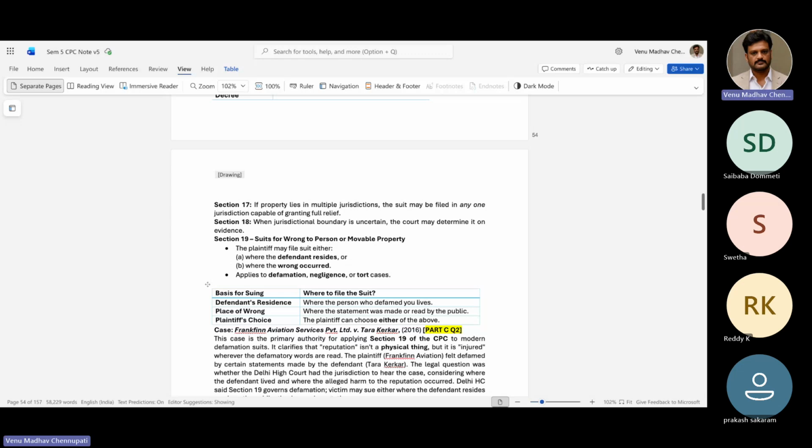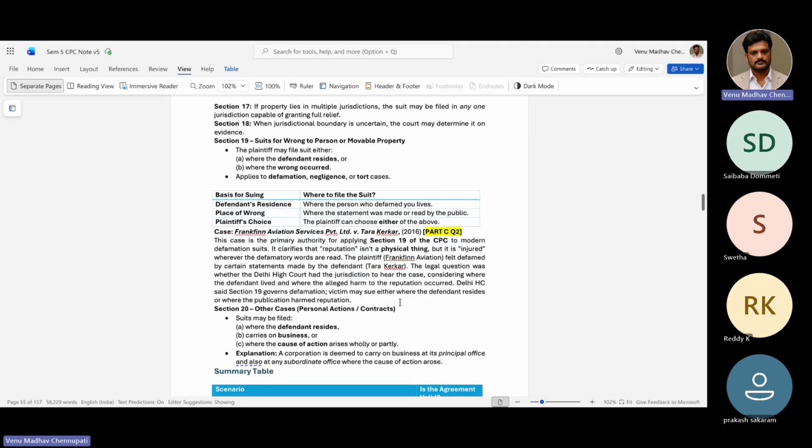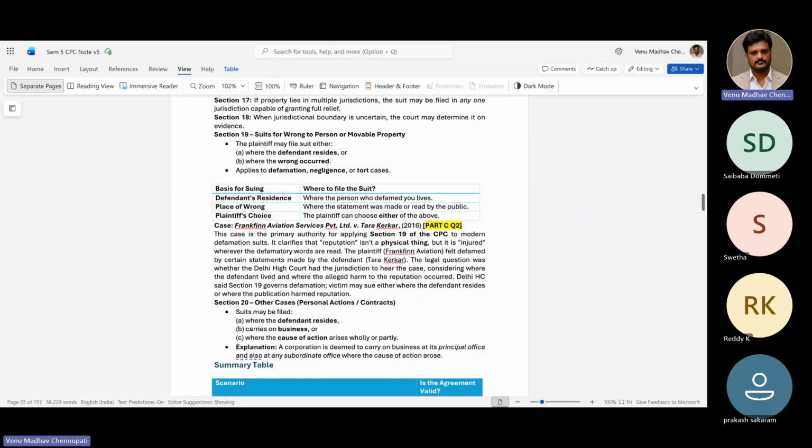Okay. So in this Franklin Aviation Services versus Tara Kakkar case, Aviation Services filed a defamation case under section 19. They said Tara Kakkar said something about us and our reputation was damaged. So the legal question was where the case could be filed. So whether the Delhi High Court has jurisdiction, considering where the defendant lived and where the alleged harm to the reputation occurred. Delhi High Court said Section 19 governs defamation. Victim must show where the defendant resides or where the publication harmed reputation occurred. So basically both were in Delhi, so Delhi High Court was satisfied.